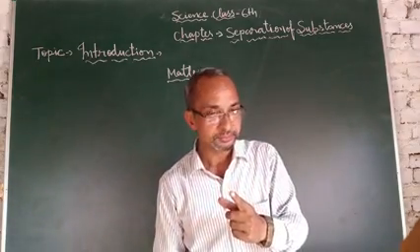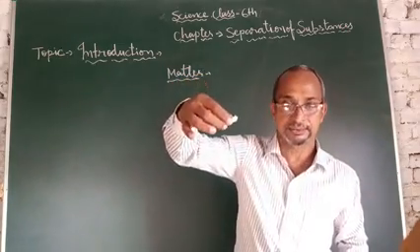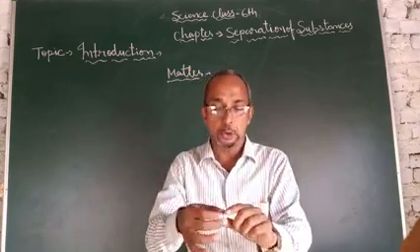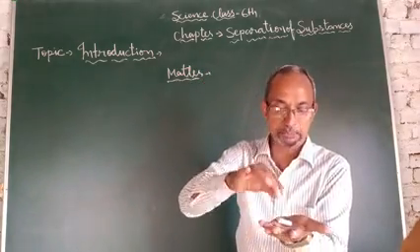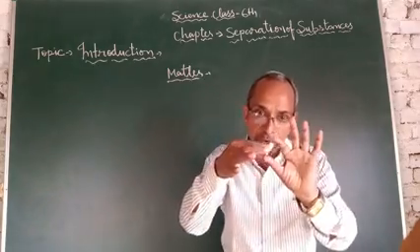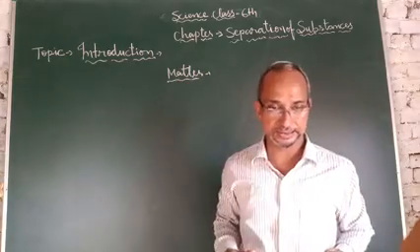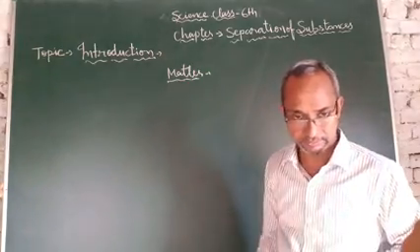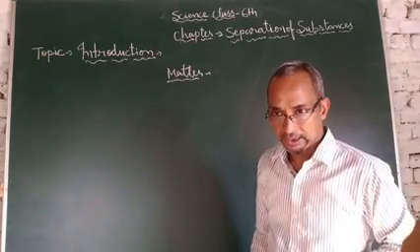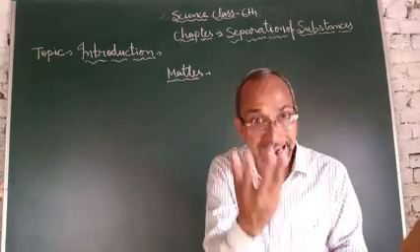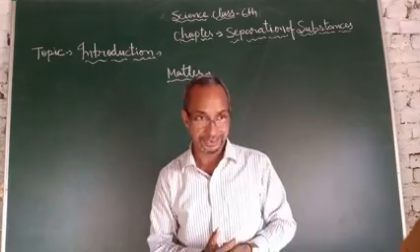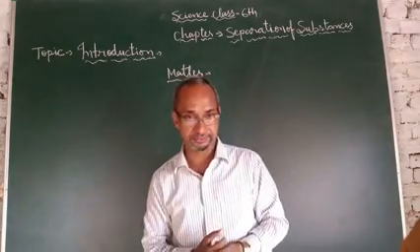This chalk is matter because it has some mass, and wherever you keep it, this chalk occupies some space. This green board is matter. Everything is matter which has mass and occupies space. My voice is not matter. Light is not matter.